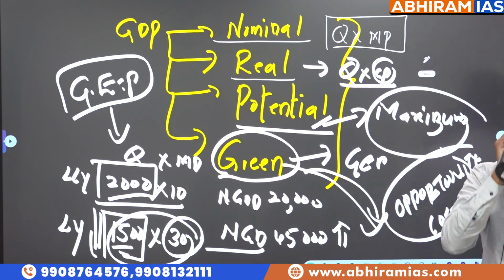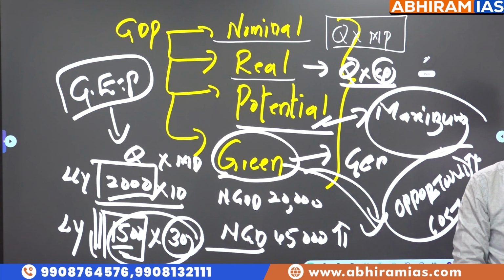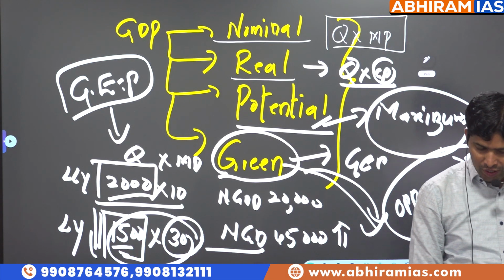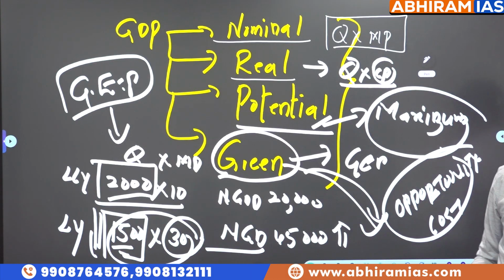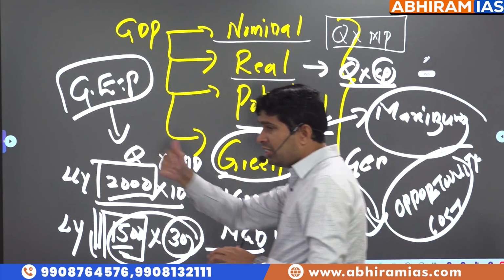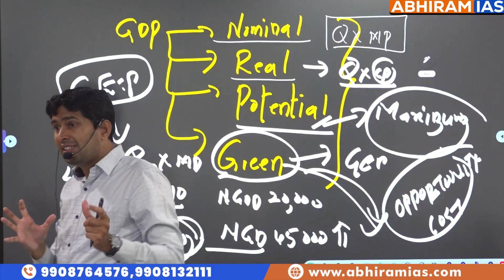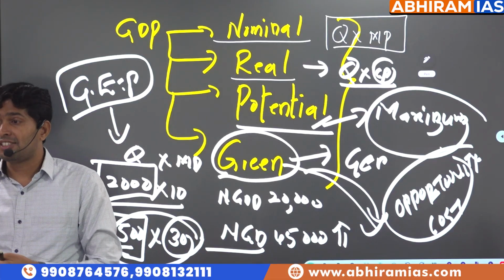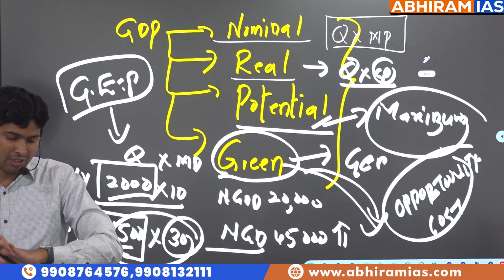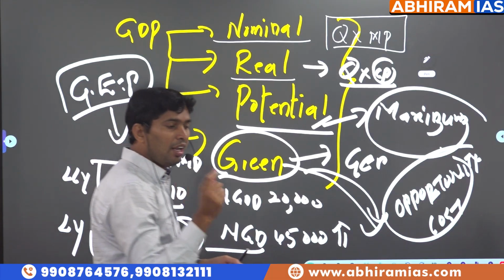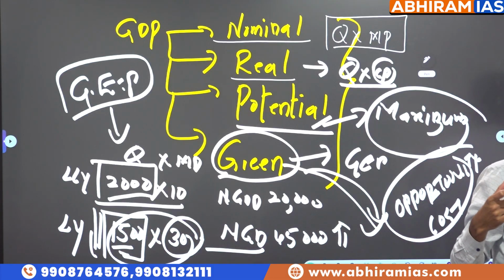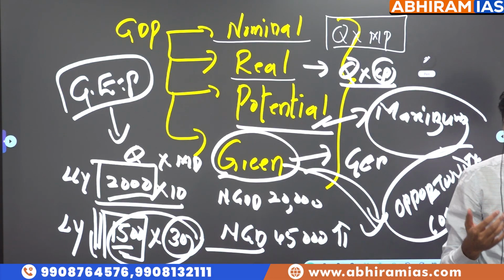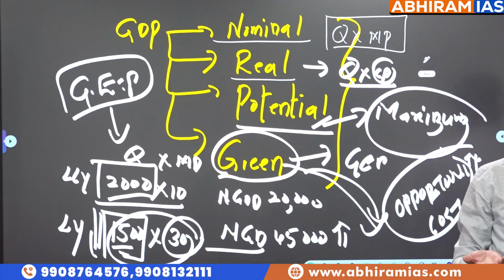Whether we increased or whether it decreased. Because you have to understand, when economic resources are used in the process of producing GDP, the damage that we are creating to the environment should also be estimated, which is called opportunity cost. Opportunity cost means, if we take one decision, the value of the next best alternative is called opportunity cost.